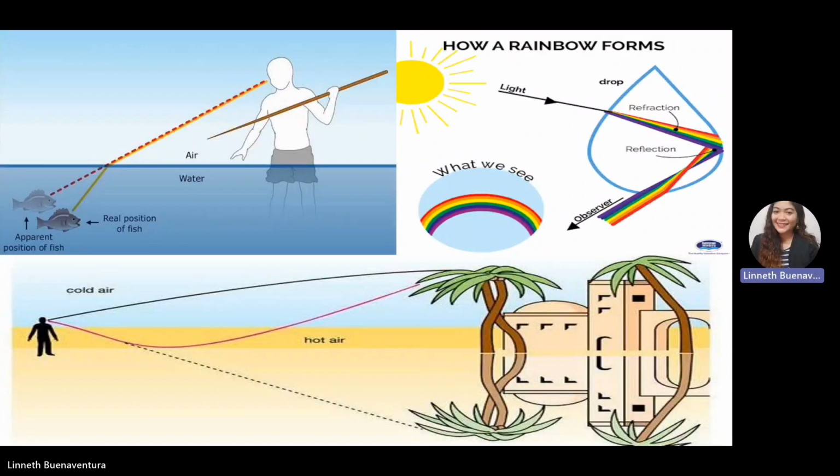Here are some common examples of refracted rays. We can observe this when we are hunting fishes. It is the reason why we have rainbows and also the reason why we have mirages.